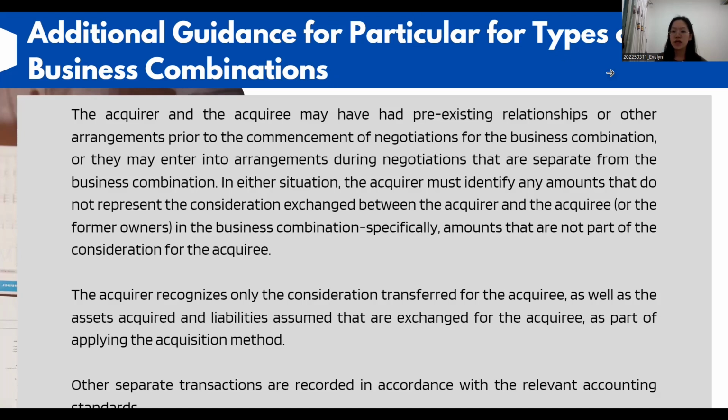Specifically, these are amounts that are not part of the consideration for the acquiree. The acquirer recognizes only the consideration transferred for the acquiree, as well as the assets acquired and the liabilities assumed that are exchanged for the acquiree, as part of applying the acquisition method. Other separate transactions are recorded in accordance with the relevant accounting standards.